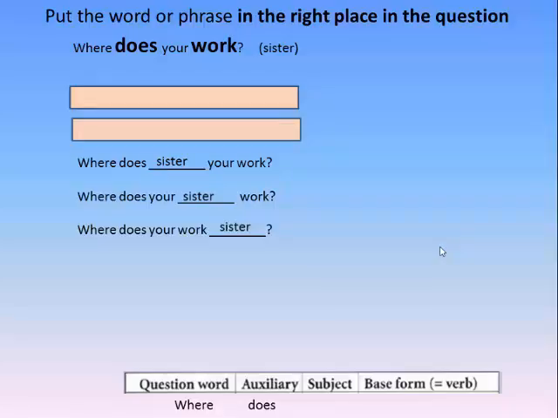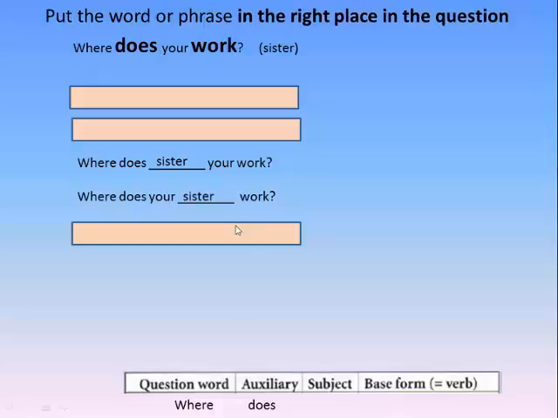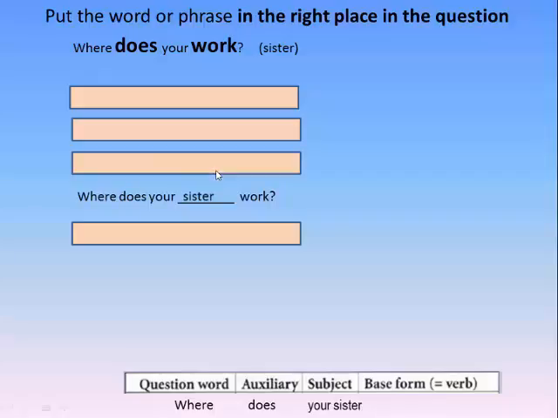Then I need a subject. Okay, sister could be a subject and work my verb. Your sister can be a subject and my verb work. And your work could be a subject, but sister cannot be a verb. So that is not an option. And which is my subject? Sister your or your sister? The subject is your sister. So the question is, where does your sister work?